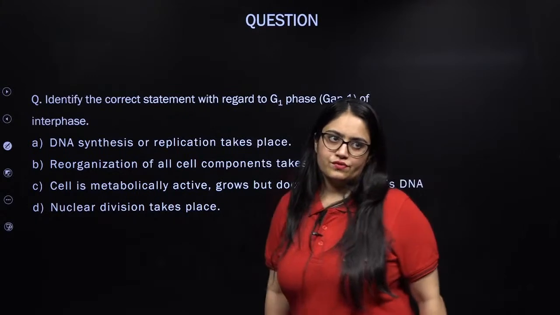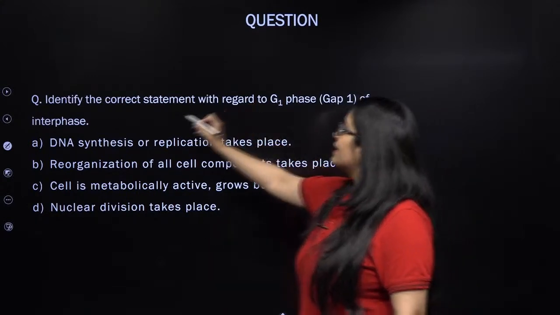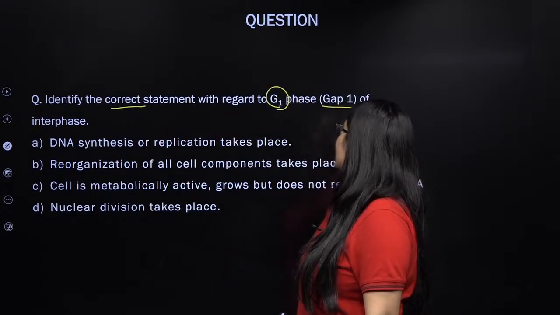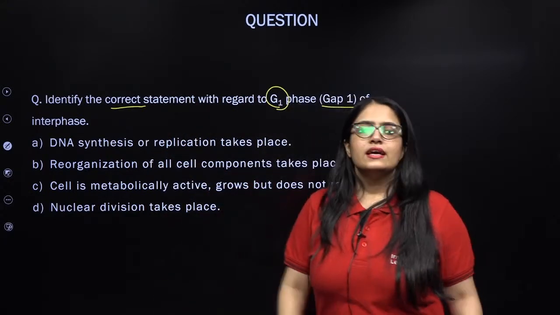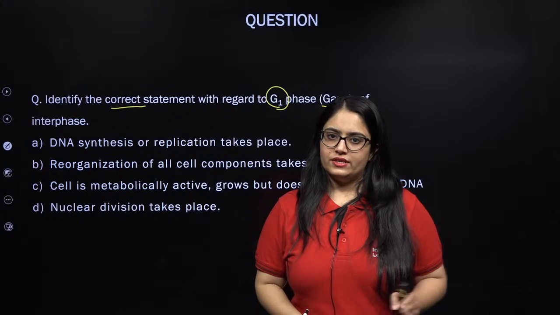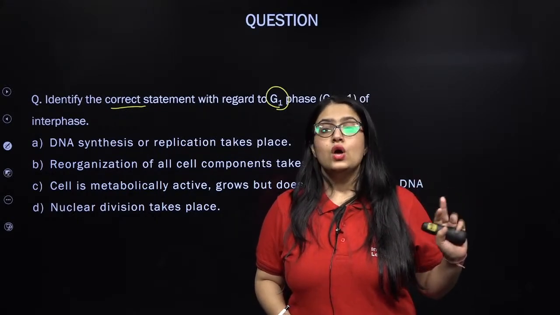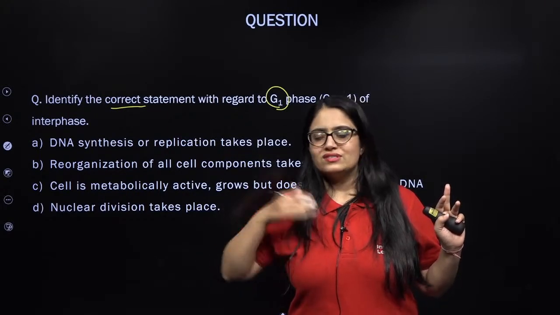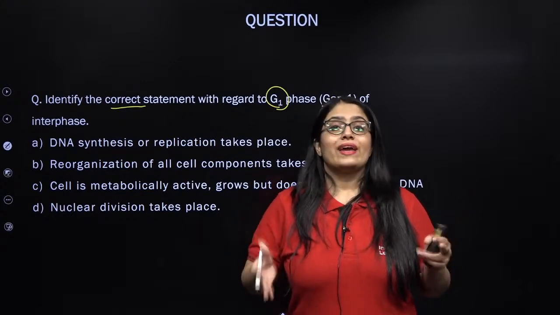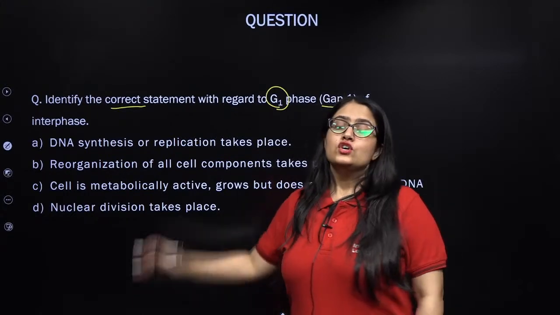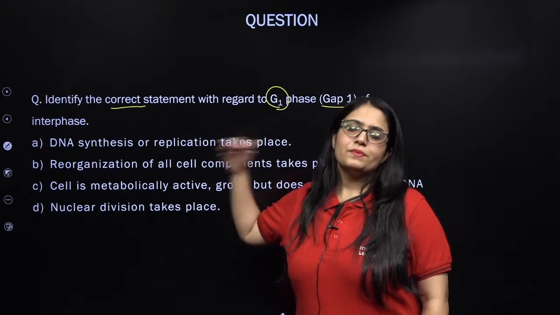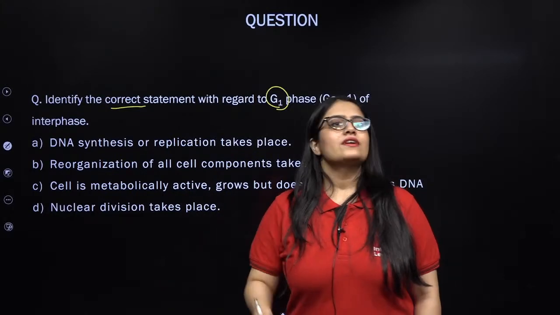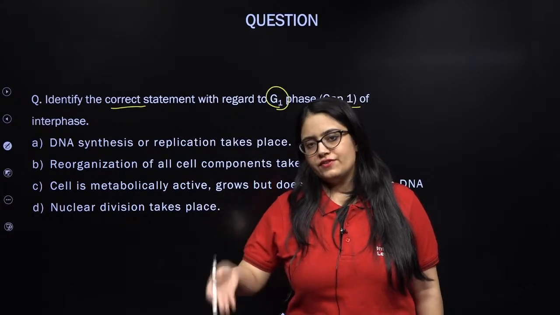So let me read out the question for you guys. Identify the correct statement with regard to G1 phase, also known as gap 1 of interphase. Remember kids, in a cell cycle, there are two important phases. Interphase, also known as the preparatory phase, where the cell is preparing itself for division, and the actual division, the most dramatic phase of the cell cycle, the M phase, where karyokinesis and cytokinesis take place. This interphase is also having subdivisions. It has G1, S and G2. So different activities take place when a cell is in G1, S and G2.